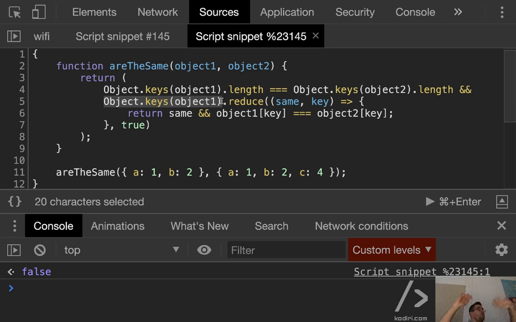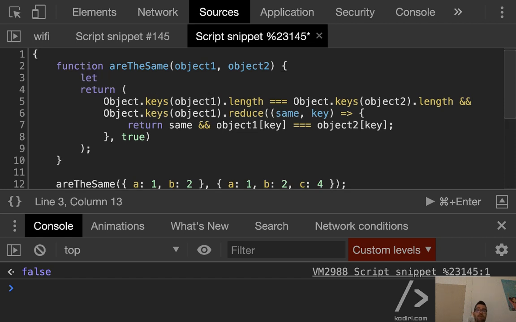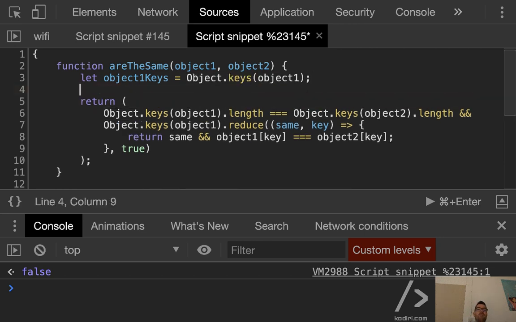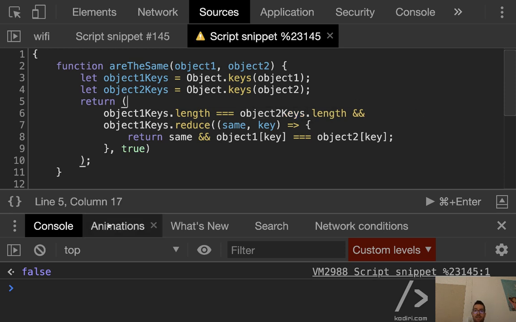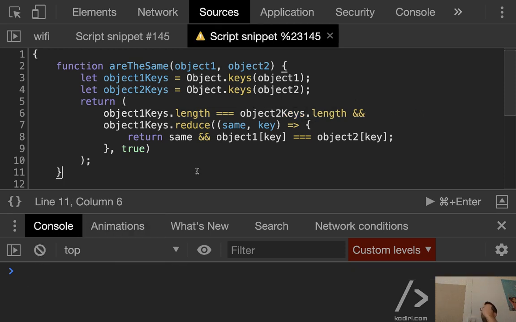From a performance point of view, that's not the most efficient thing you can do because you are triggering the same action twice. So let's create a variable. Object1 keys equals, and likewise for consistency reasons, object2 keys. So now, as you can see, I'm not duplicating any code at all. So that looks slightly more elegant.